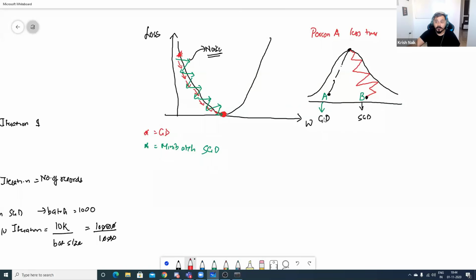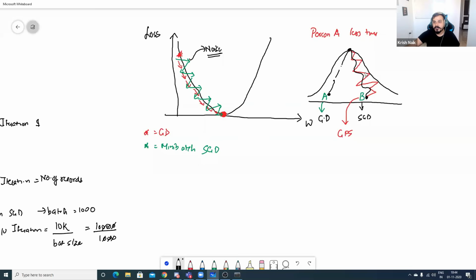But we understood what the problem was with respect to gradient descent. Now just understand, can we do something? Can we give some GPS to person B saying that instead of going like this, person B should smoothen this curve and go like this?